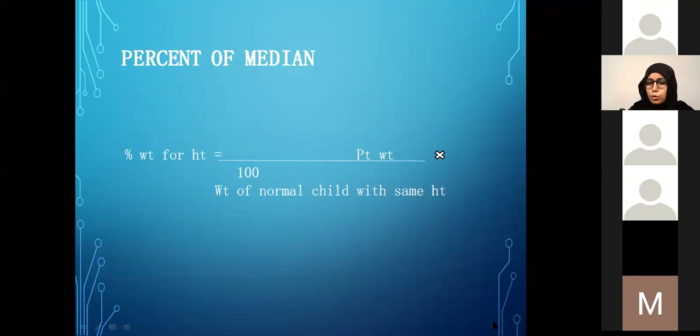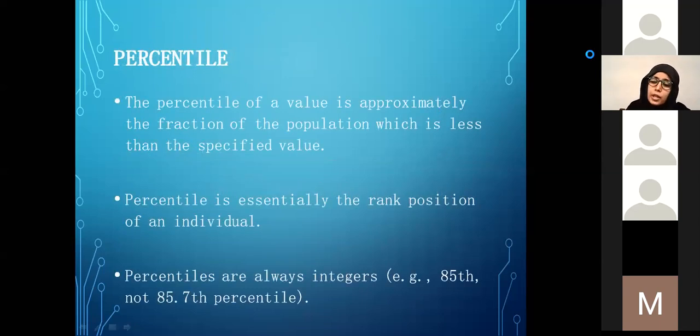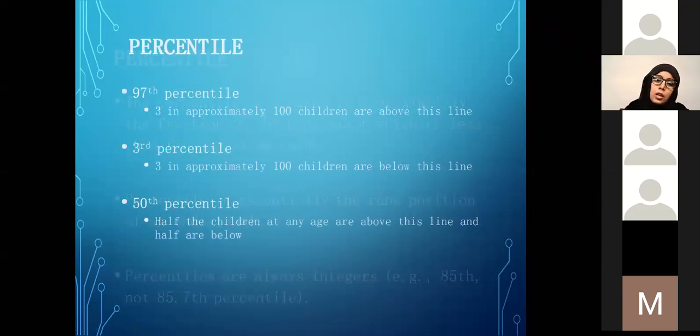So it's simply the percentage of the child's nutritional index compared to the average nutritional index of the reference population. A more modern and more useful way of making the comparison is percentile, which is essentially the rank order, the position of a child's nutritional measurement compared to the reference population. So it's always an integral like 85th, 95th, 50th. I will give you an example to make it more clear.